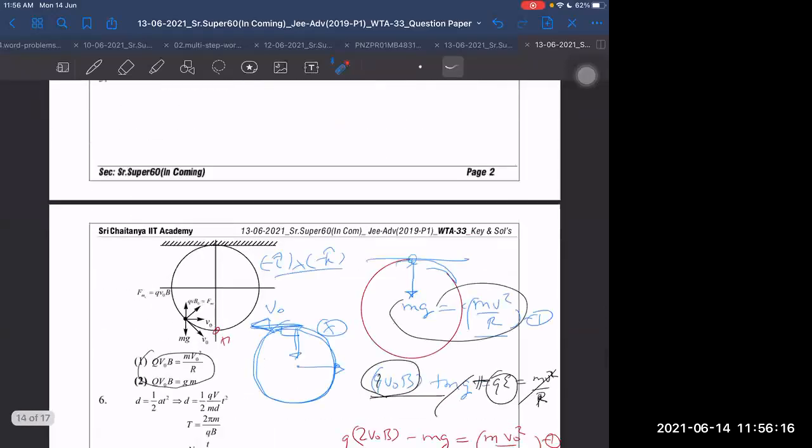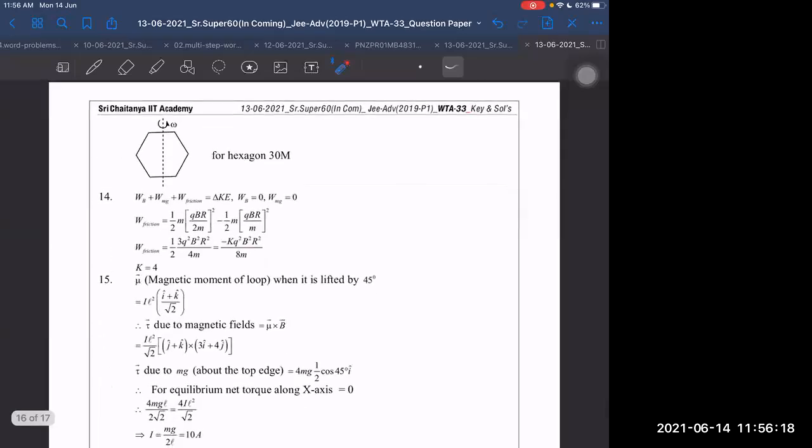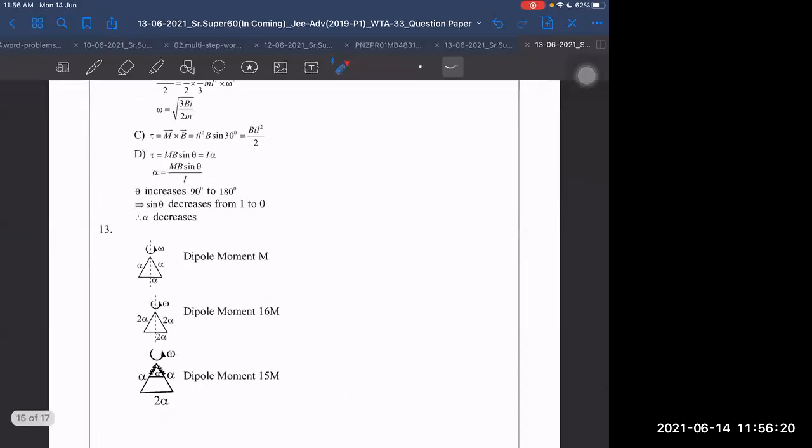13th question. Dipole moment is M. This will become 16 M. Will it become 16 M if it is 12 alpha? Yes, because moment of inertia becomes 16 times. Moment of inertia is proportional to R square. No, wait a second. Then it should not become 16 times. Let me check again.